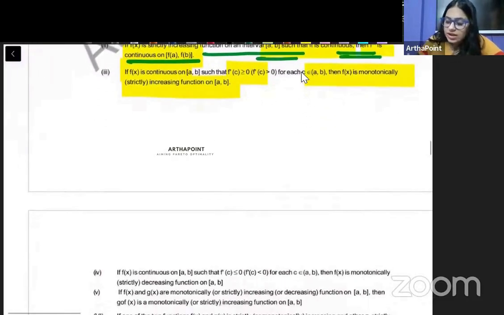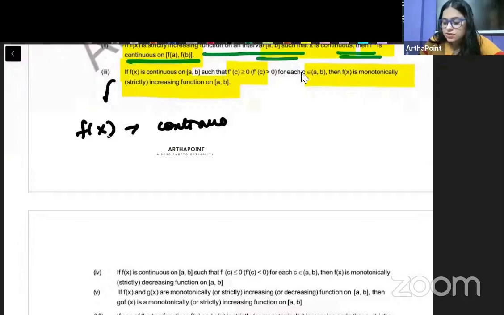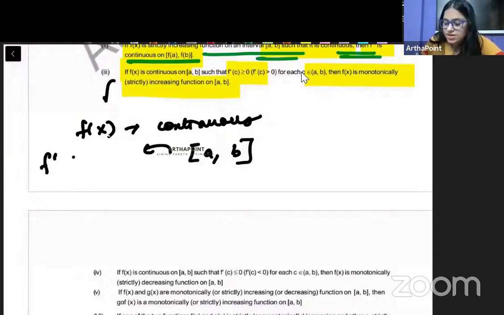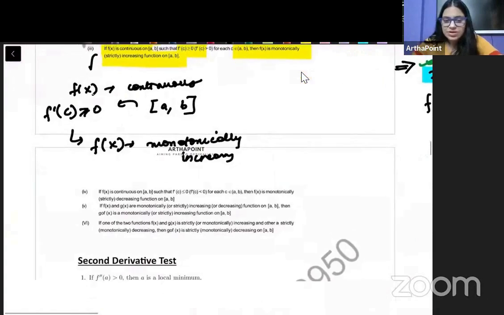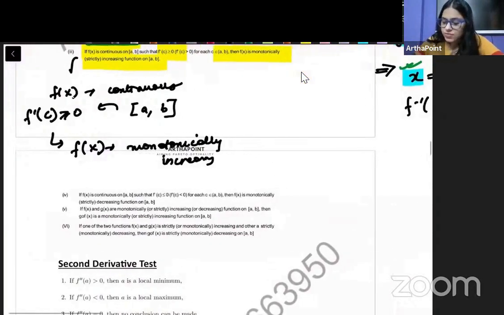तो ये क्या बोल रहे हैं कि अगर fx एक continuous function है, it is a continuous function, and in the interval AB I can find some c such that f dash c is greater than equal to 0, then I can say that f dash must have been monotonically increasing function. बहुत इजी है इसे इंटरप्रेट करना. इट मे सीम डिफिकल्ट बट समझो, fx इज अ कंटिन्यूअस फंक्शन, मतलब वो कहीं पे भी ब्रेक नहीं कर रहा है a टू b के रेंज में.